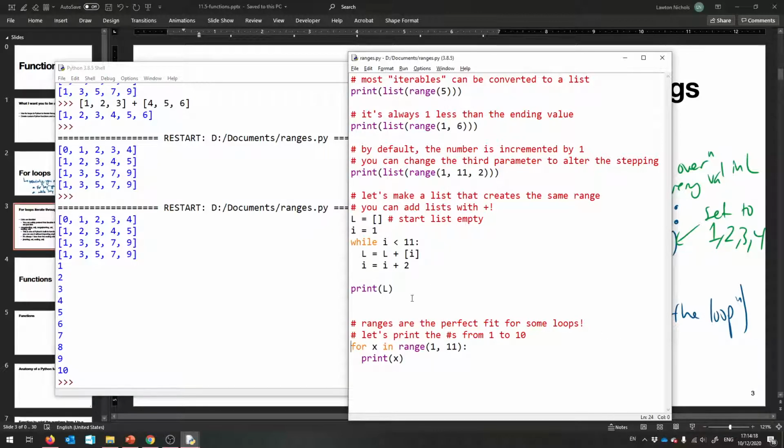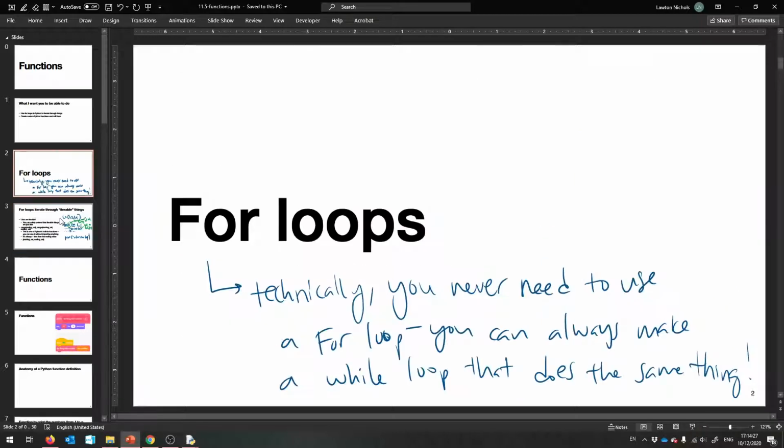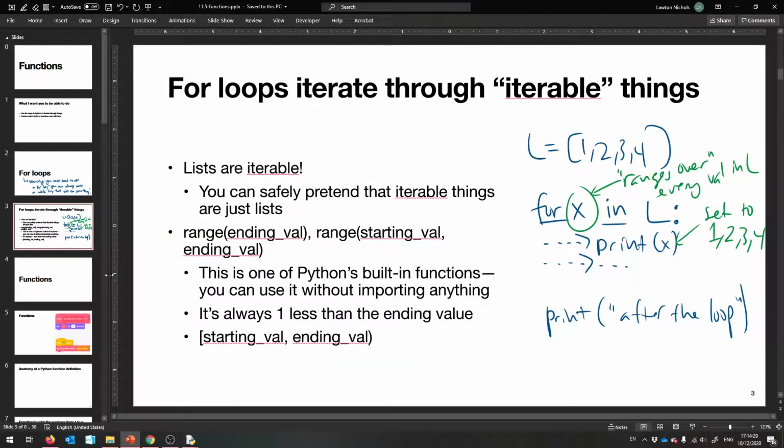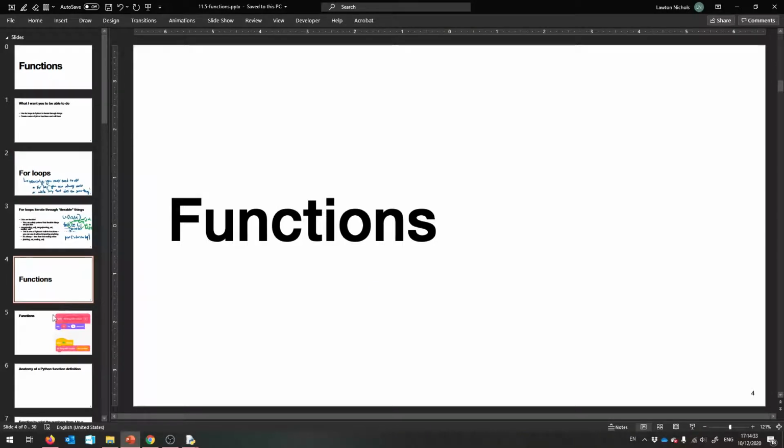All right, so that is lists, and now let's talk about functions. All right, so that is everything that I want to show you about loops. For loops will be very useful, but technically you can get away with only using while loops. All right, so now it's time for functions.